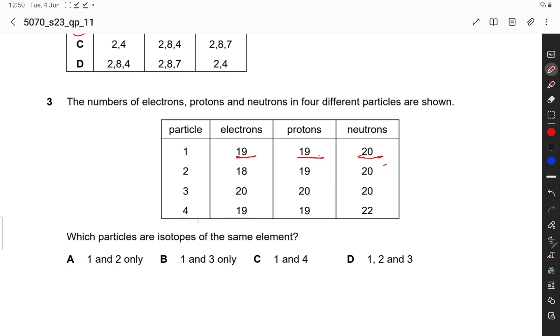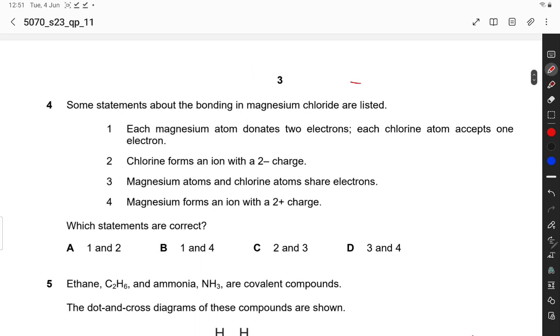Particle 4 has 19 electrons, 19 protons, and the neutrons are different. So 1 and 4 are isotopes of each other because they have the same number of electrons and protons but a different number of neutrons. So C option is correct.